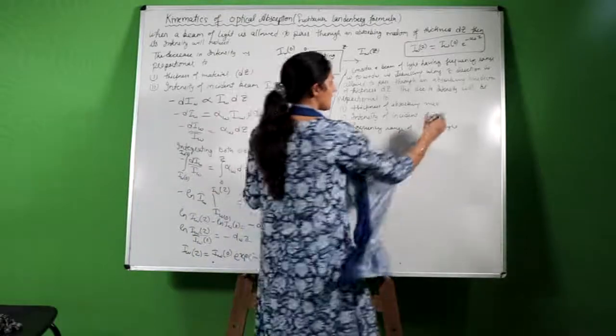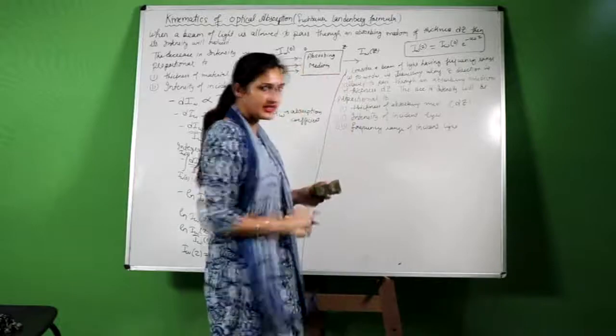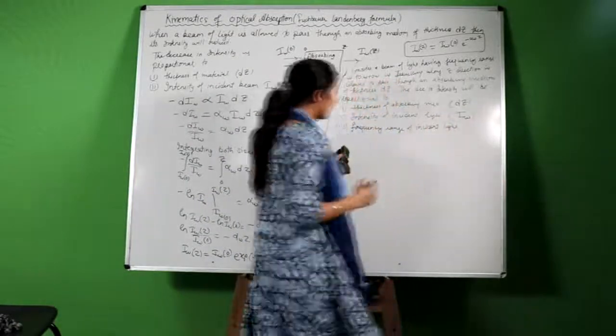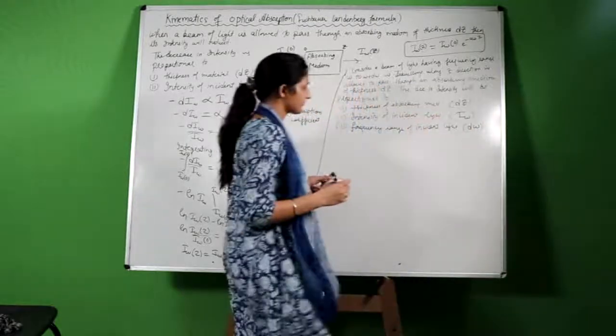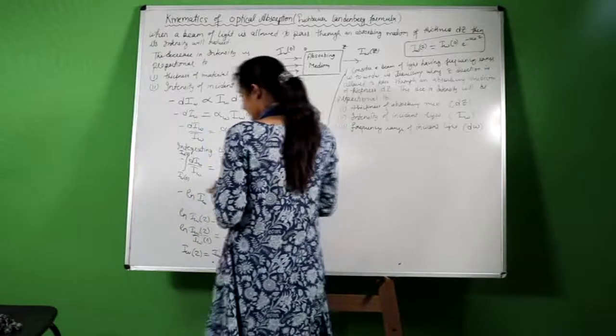Now the thickness of the absorbing medium, let us say it is dz. We have considered this thickness to be dz, and the intensity of incident light is I omega, and the frequency range of incident light is d omega. Okay. Now combining all these factors together.